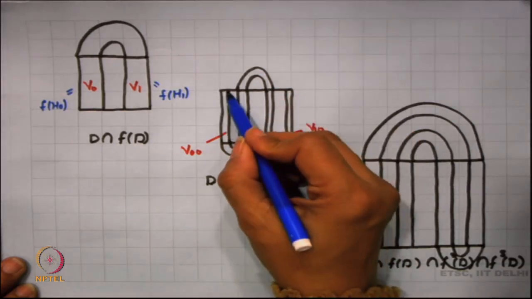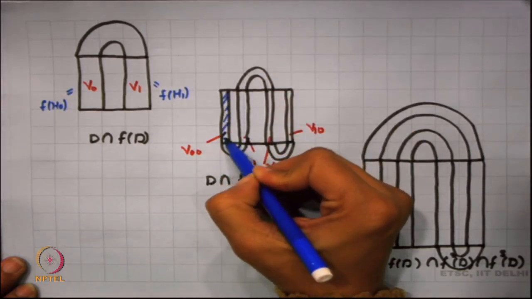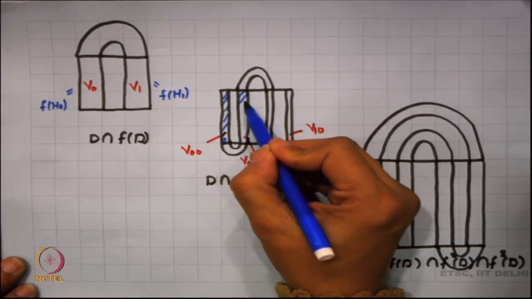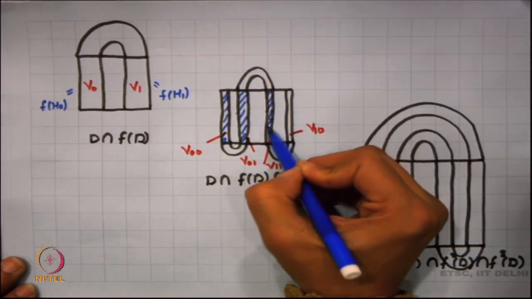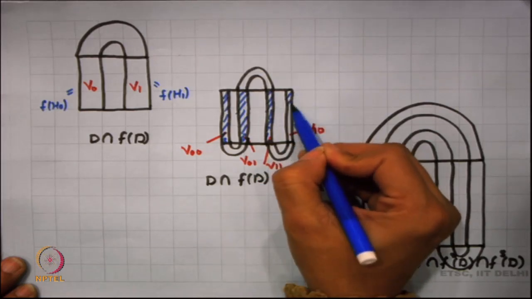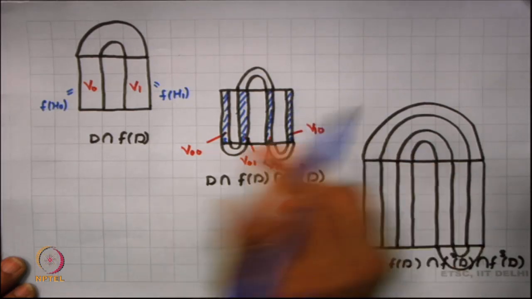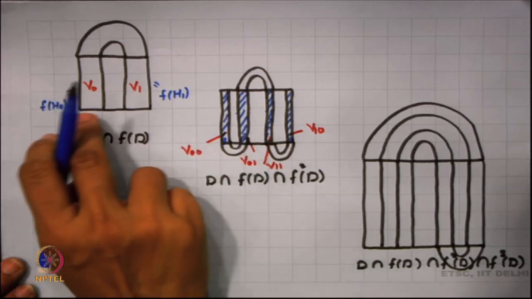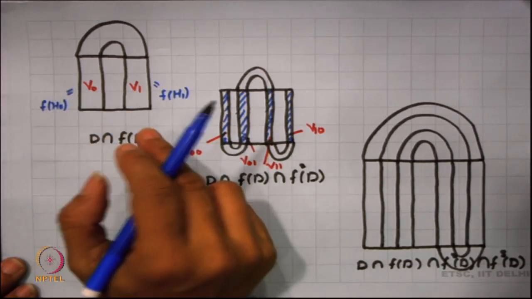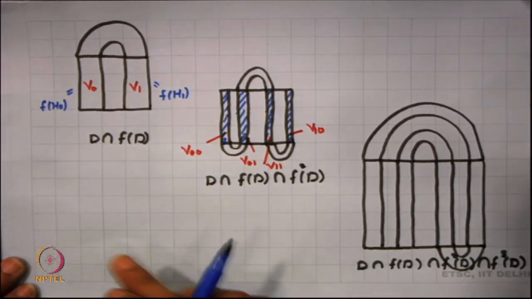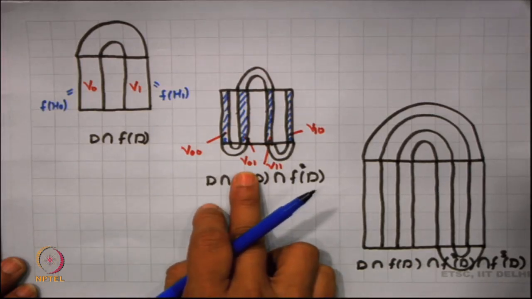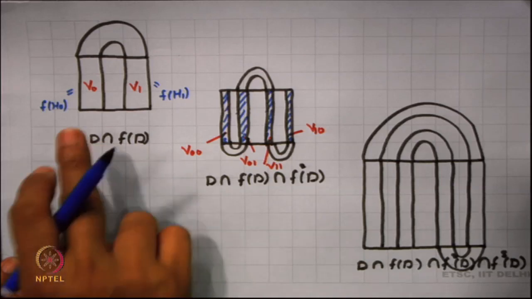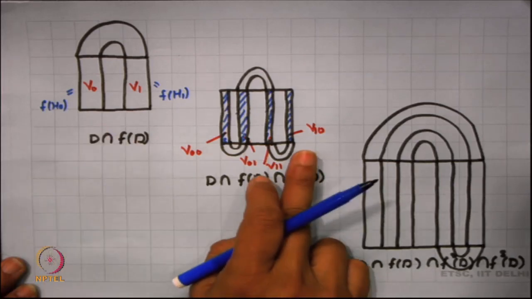In D intersection F D intersection F square D, I get 4 vertical rectangles. So, this is one vertical rectangle, this is another one, this is the third one and this is the fourth one, and I can name it from where it is coming from. V naught will have two parts, one will be V 0 0 and one will be V 0 1, and V 1 will have two parts, which is V 1 1 and V 1 0.